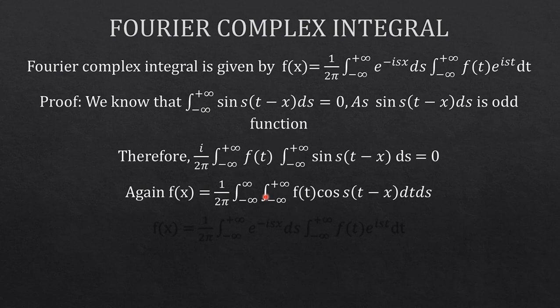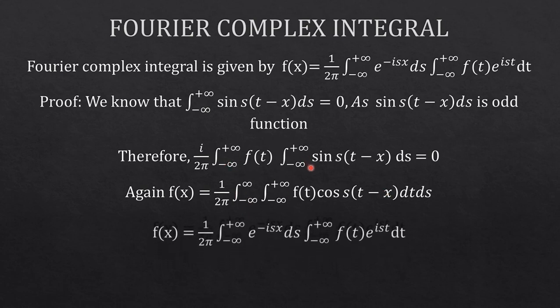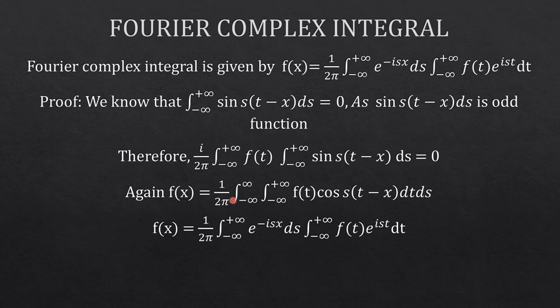If we add this integral with this, that is f(x) + 0 is equal to this term plus this term, then we can write 1/2π ∫ from −∞ to +∞, because cos s(t − x) + i sin s(t − x) is written as e^(is(t − x)).